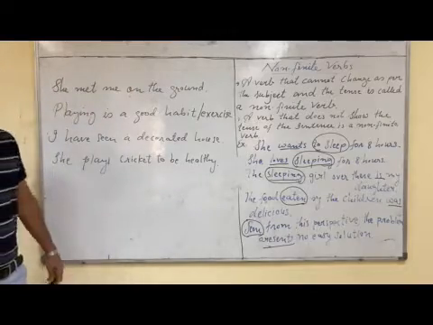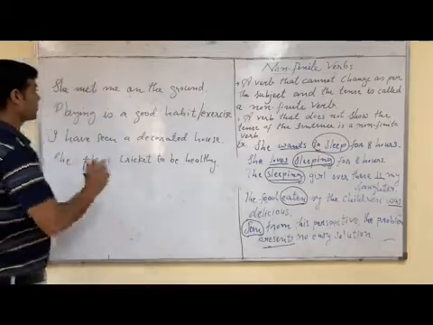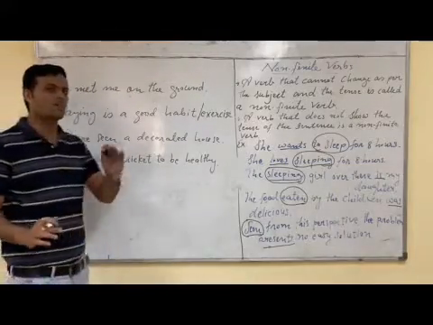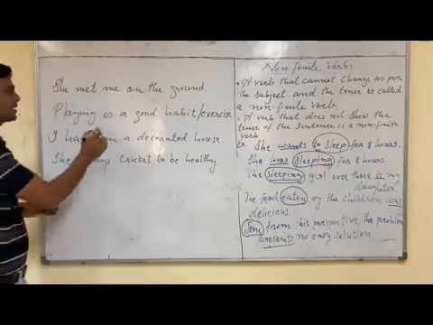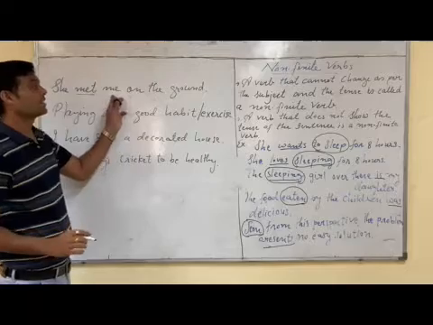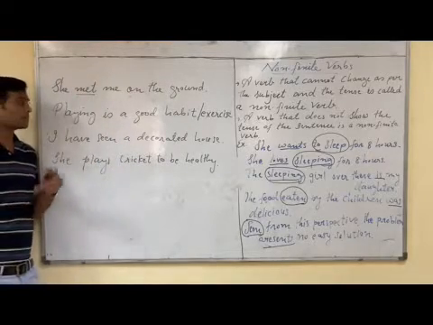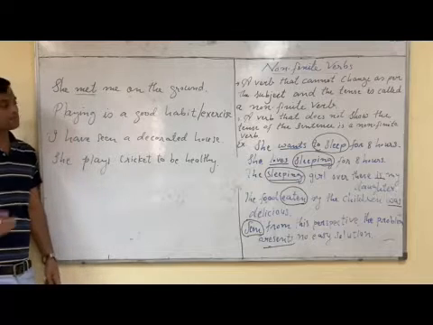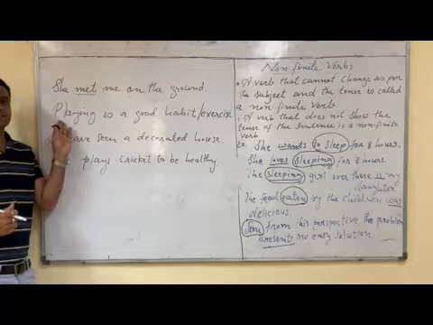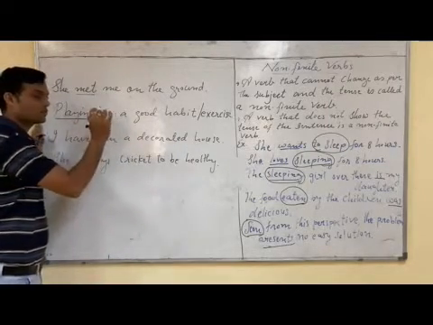In these sentences, we have to underline the finite verb and circle the non-finite verb. First sentence, she met me on the ground. In this sentence, only one verb is there, and that is met. And it shows the tense of the sentence, so it is a finite verb. So I have underlined. Second sentence, playing is a good habit. In this sentence, playing is a verb, is is also a verb.